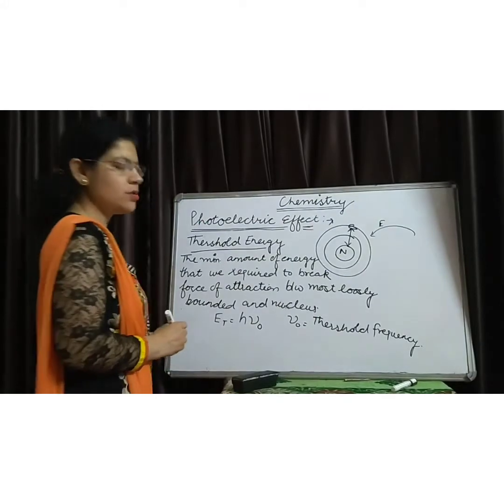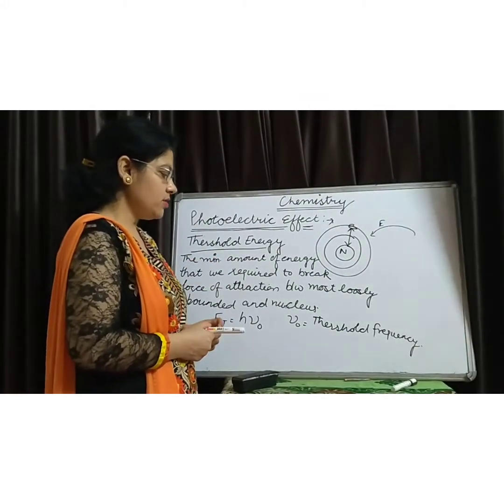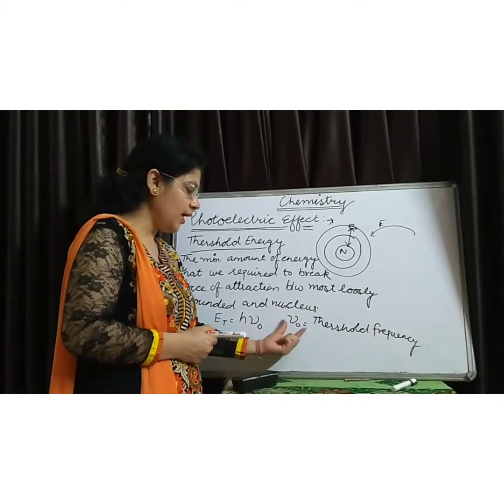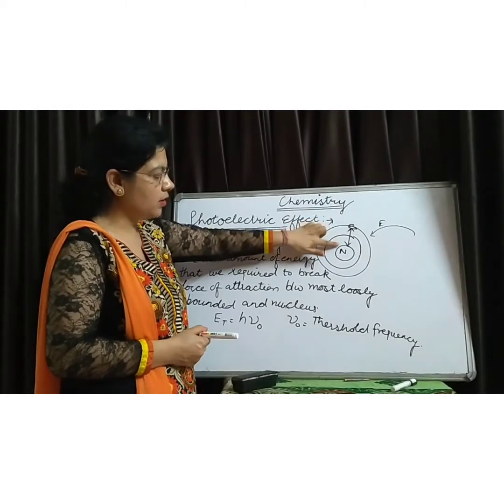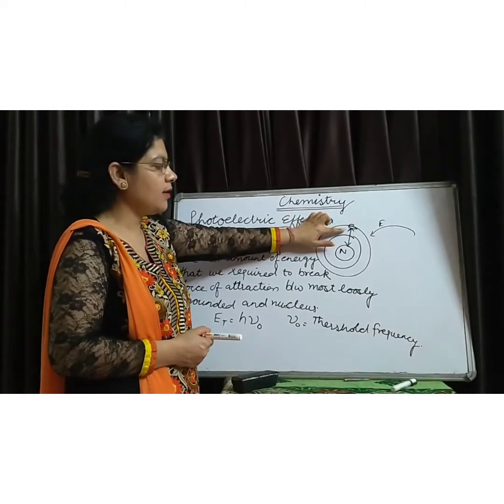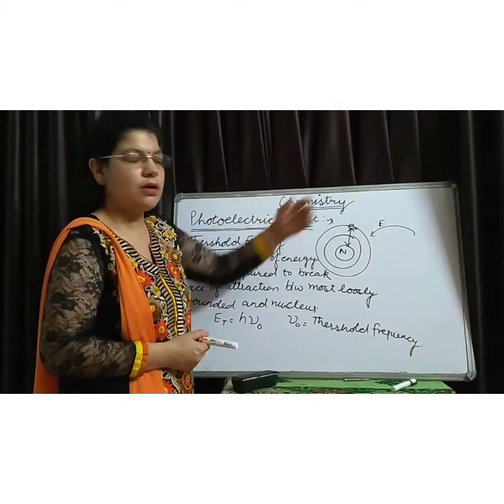If the radiations which we supply from the outside don't have this frequency, then they are not able to break this force of attraction and electrons will not be ejected.